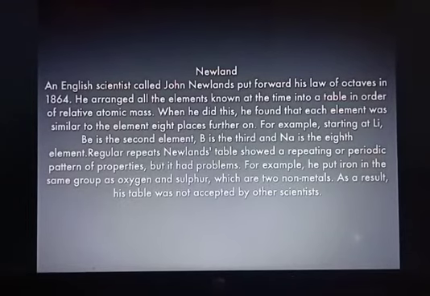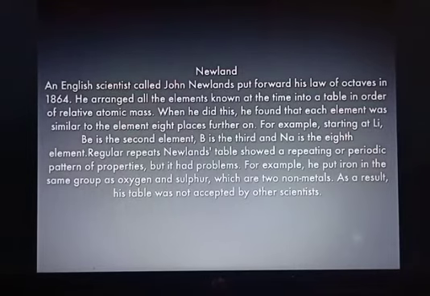He arranged all the elements known at that time into a table in order of relative atomic mass. Children, at that time there were 56 elements that Newlands could group. When he did this, he found that each element was similar to the element 8 places further on.